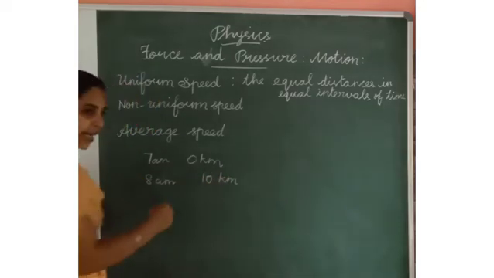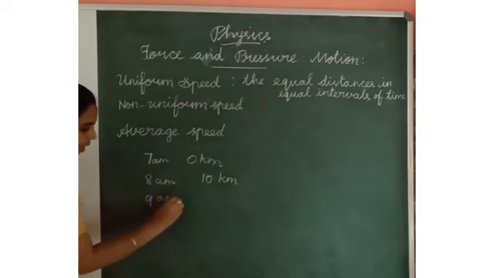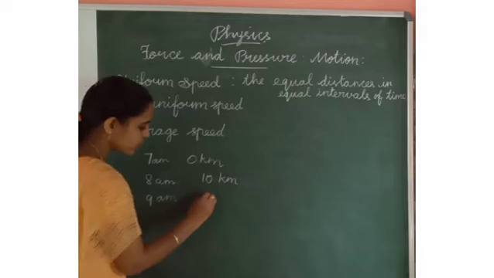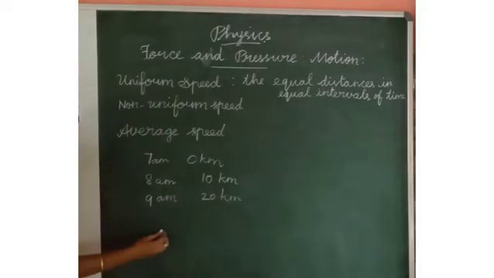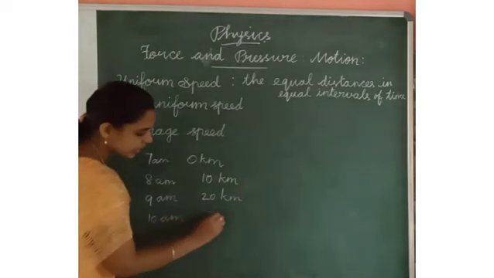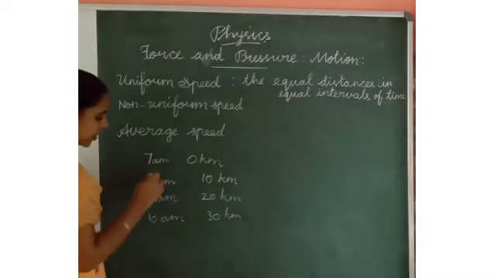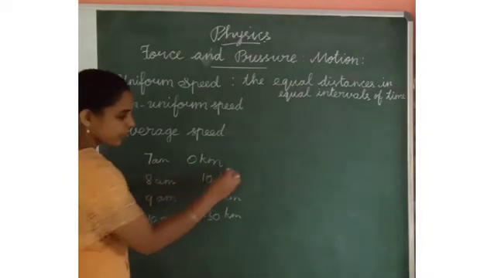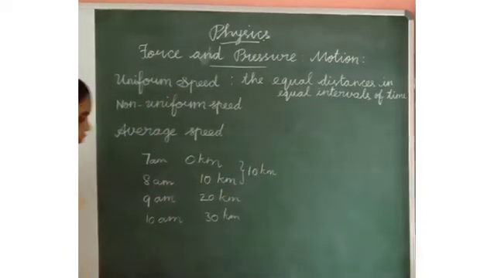Again, after 1 hour, at 9 am, it will have moved 20 kilometer. Next 1 hour, at 10 a.m., it will have moved 30 kilometer. So from 7 to 8, how much in total? 10 kilometer. The vehicle moves 10 kilometer.